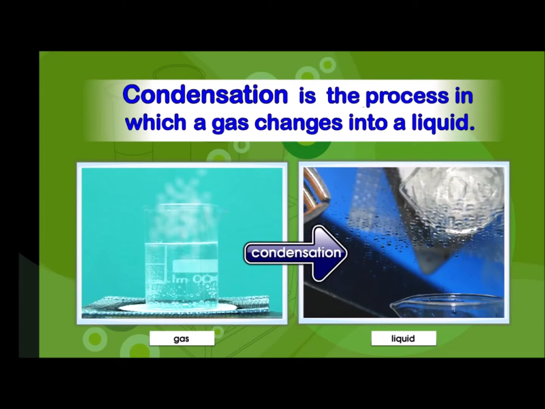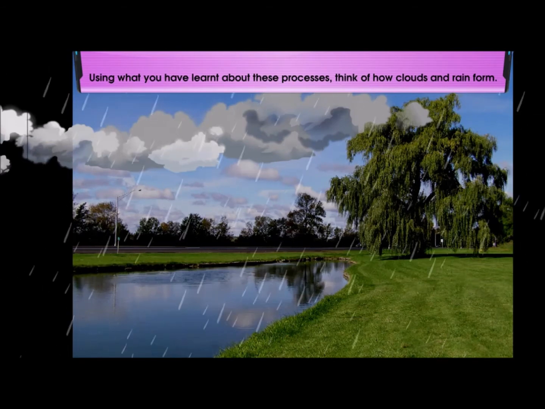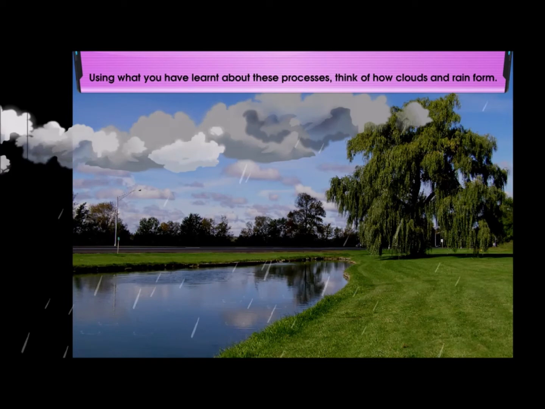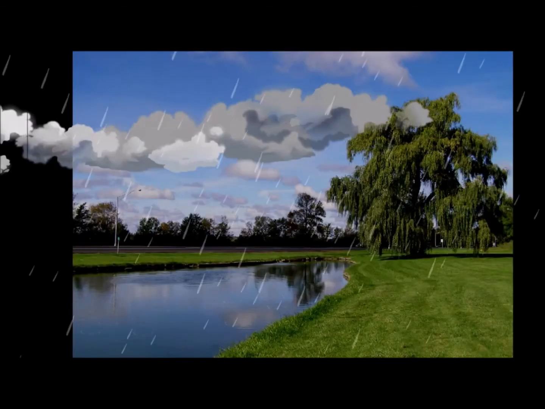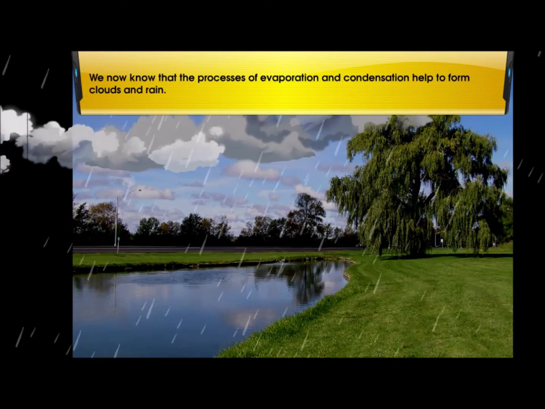Condensation is the opposite of evaporation. Condensation is the process in which a gas changes into a liquid. Water vapor changes into water during condensation. Using what you have learnt about these processes, think of how clouds and rain form. We now know that the processes of evaporation and condensation help to form clouds and rain.